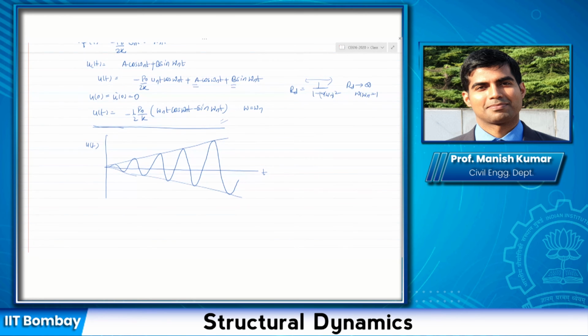The force was being applied, let us say the wind force, and the amplitude kept on increasing, and after a certain amount of time it led to the failure of the system. Let us say that corresponds to a certain value of u t. If that u t corresponds to the failure of the system, that is the point at which the resonance would lead to the failure of the system.